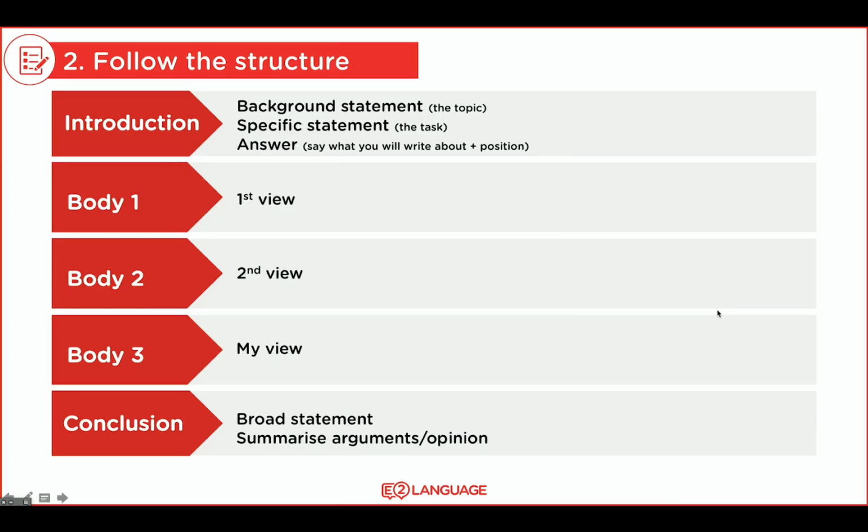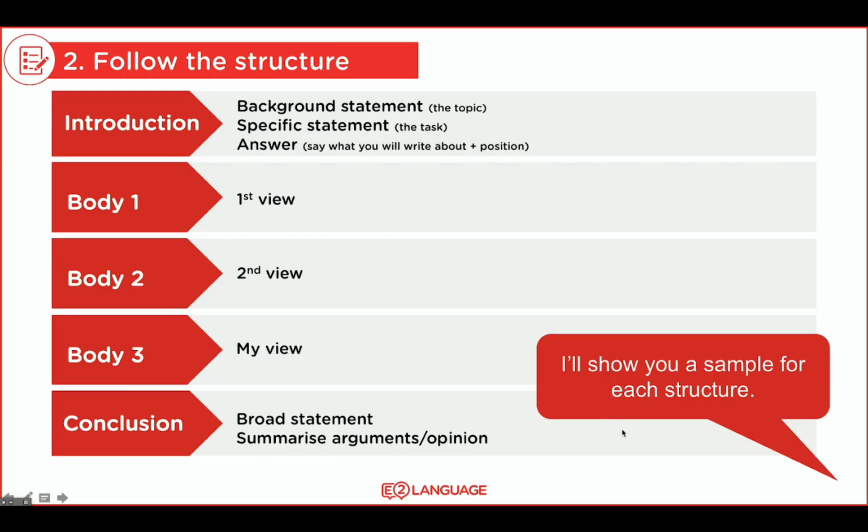Here's another way to structure it, and I think this is probably more appropriate for this task. I'll have the same introduction. In body 1, I'll talk about the first view, about fixed punishments. In body 2, I'll talk about the second view, or the circumstances around a specific punishment or a specific crime. And in body 3, I'll give my personal view, and I'll dedicate an entire paragraph to my personal view before concluding that. Cool. And I'll show you a sample for each of these structures in a minute.